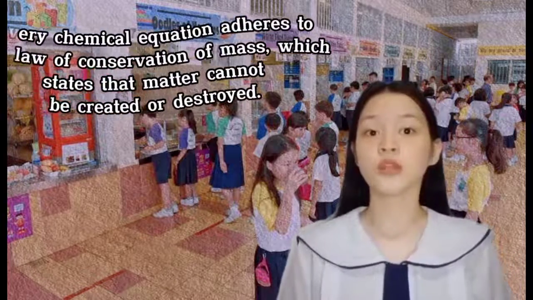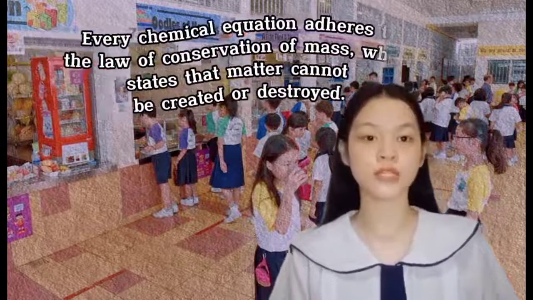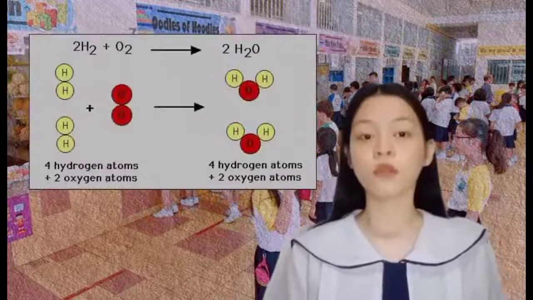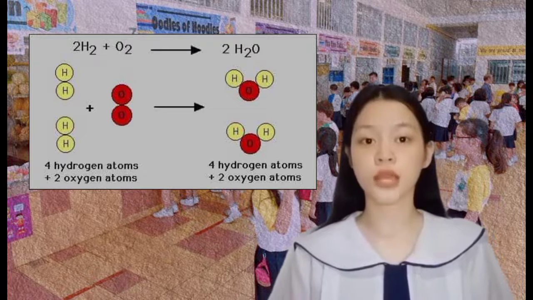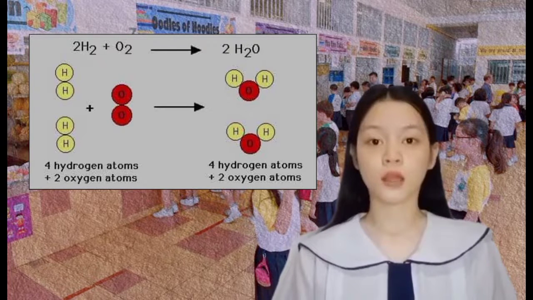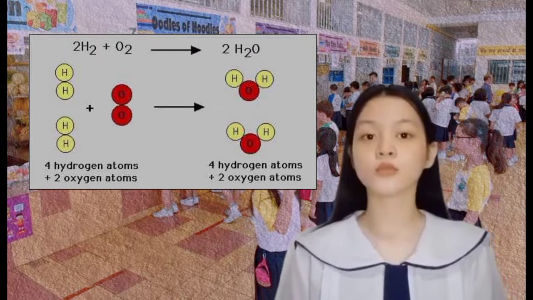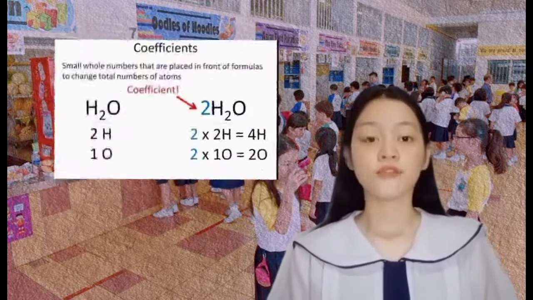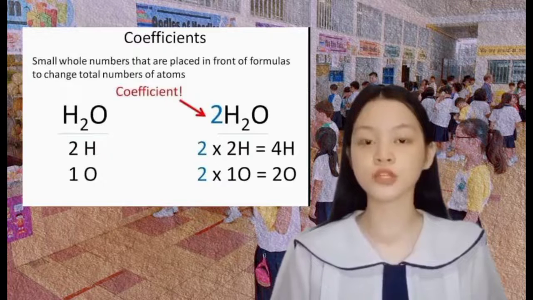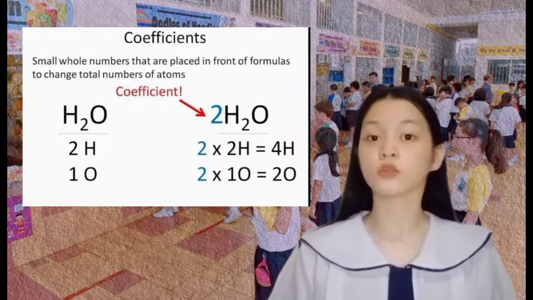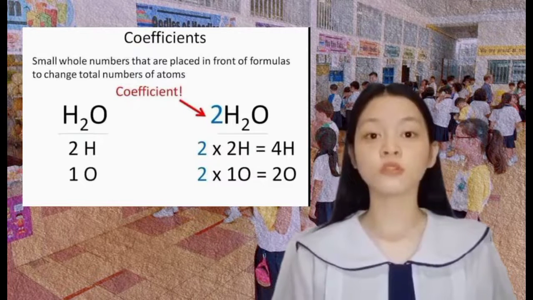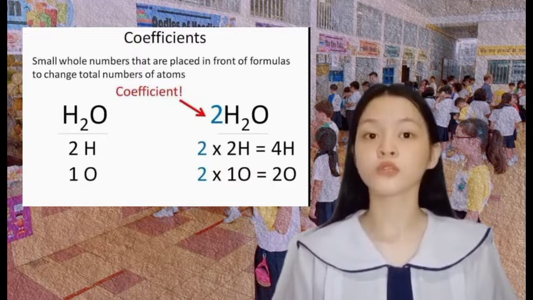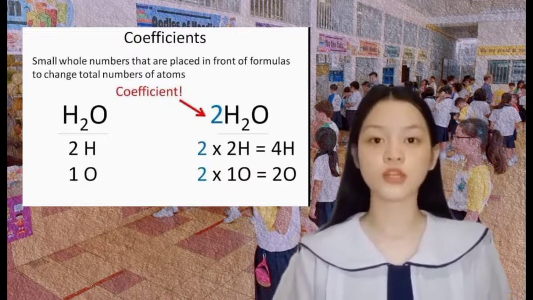Every chemical equation adheres to the law of conservation of mass, which states that matter cannot be created or destroyed. Therefore, there must be the same number of atoms of each element on each side of a chemical equation. In essence, the number of atoms of all elements in each side of a chemical equation should be the same. If they're not, you need to work on providing integer numbers preceding each reactant or product. These numbers are called coefficients. They represent the whole number ratio of the number of molecules or atoms involved in the reaction.